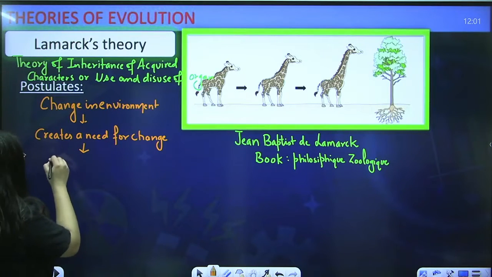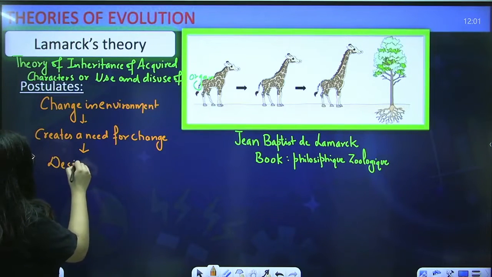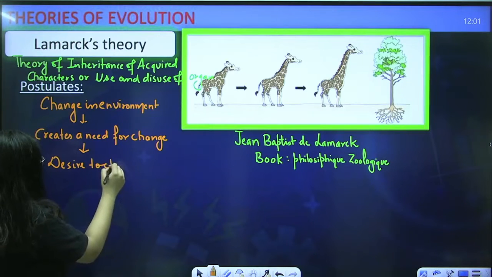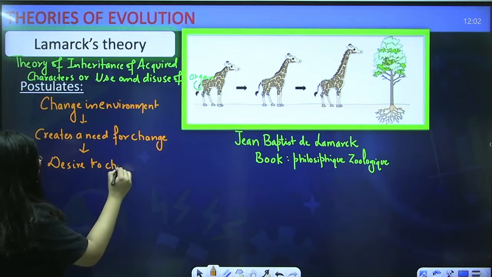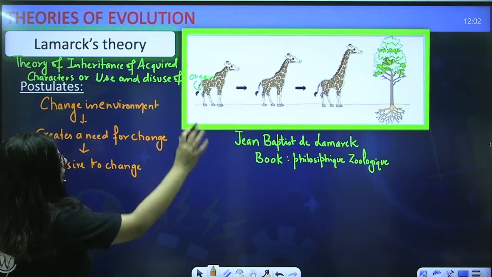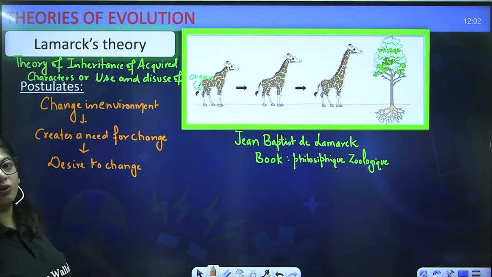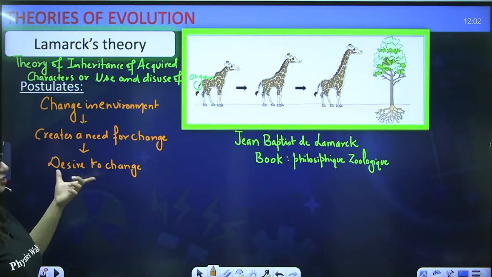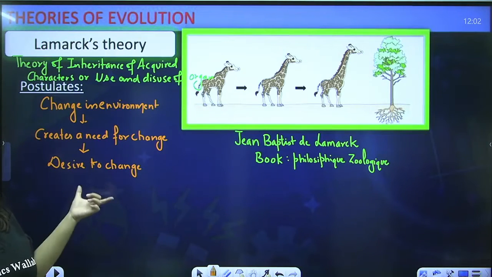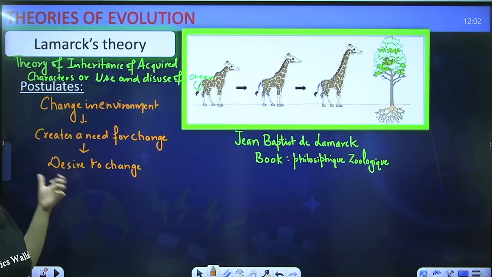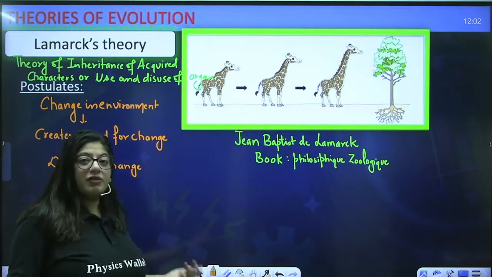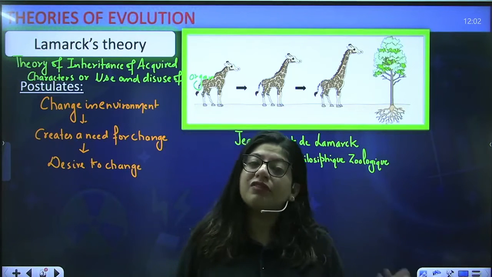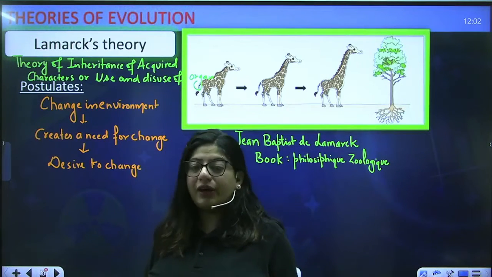The organism should also have a desire to change. For example, if the giraffe at that time did not have any desire to change and said, okay, if I die, I die, no problem. So desire for change is very important for an organism. If the organism does not have a desire to change, the organism can never change. For example, if you don't have a desire to study, you will never study, and you will never become anything you want to be. Fine.